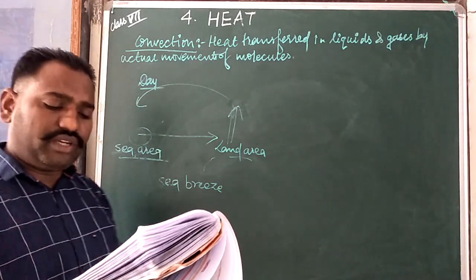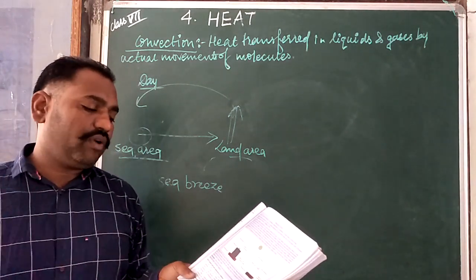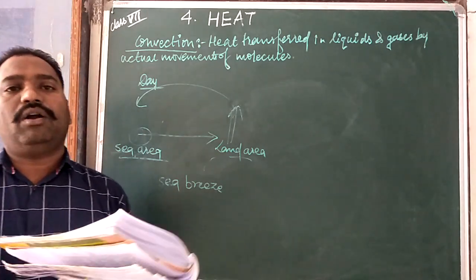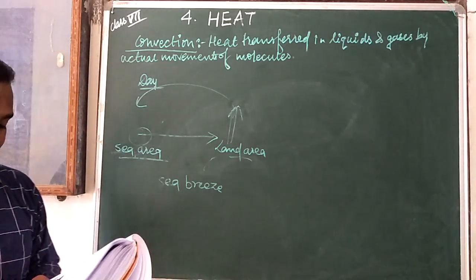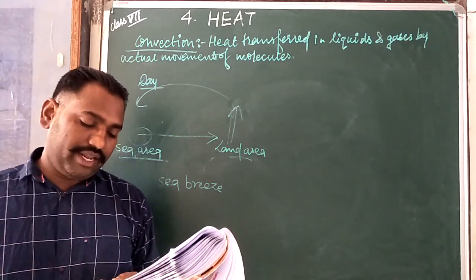So from this activity we can conclude that black color objects both absorb and radiate more heat energy in comparison to light color or white objects. Okay. So now the uses of good and bad absorbers of radiations.